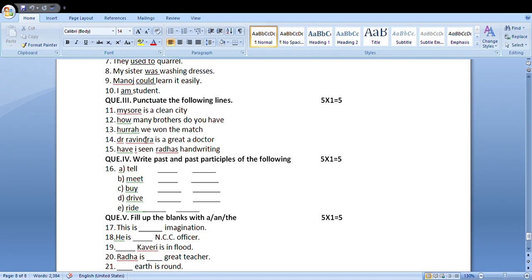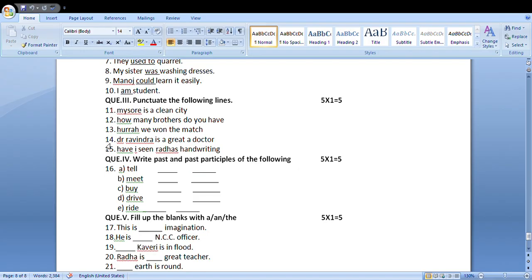Then the new sentence begins with a capital letter, W should be made capital. We won the match. It is an affirmative sentence, assertive sentence, give a full point in the end. That's all. Okay. Hurrah, H capital, exclamatory mark. We, W capital. We won the match, in the end, full point.